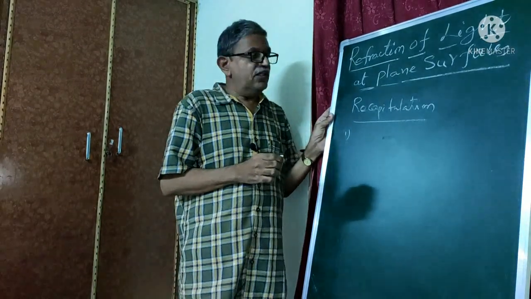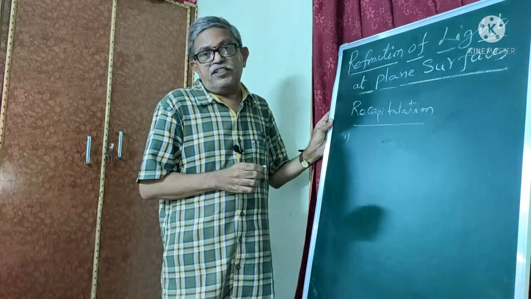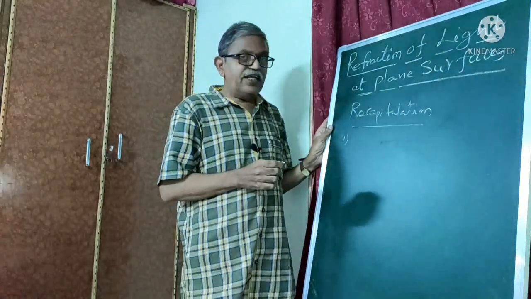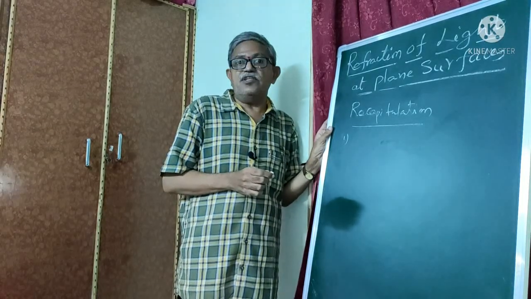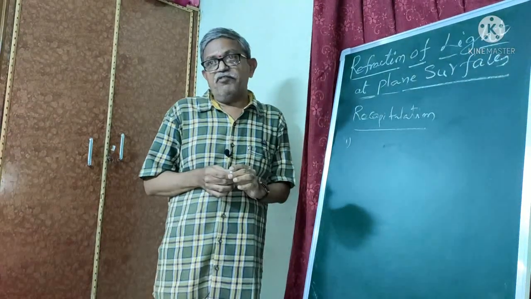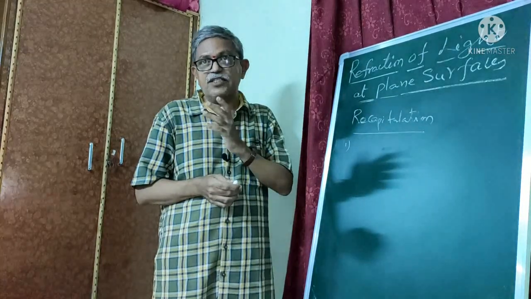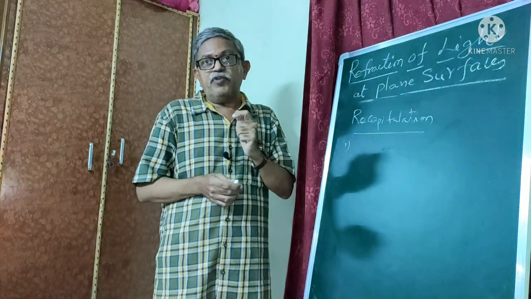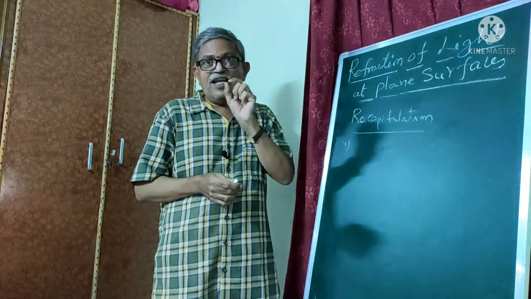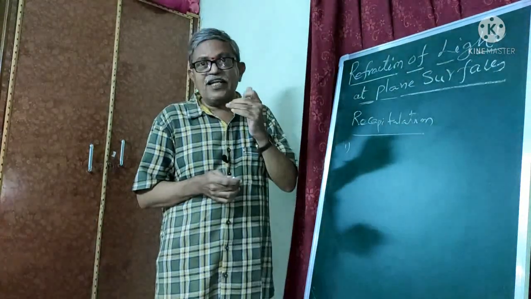Now I am going to recapitulate the lesson by asking 5 or 6 questions to you. Please try to answer these questions so that I can understand how much content you have received from me. First one is, when a ray of light is traveling from rarer to denser medium, where do you find the refracted ray, and what is the status of the refracted ray?